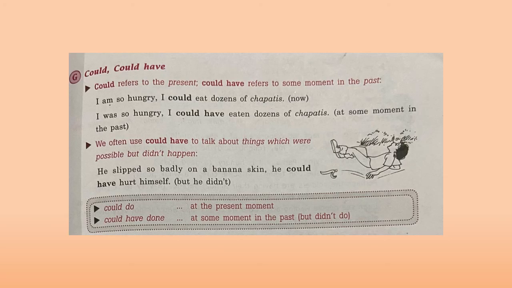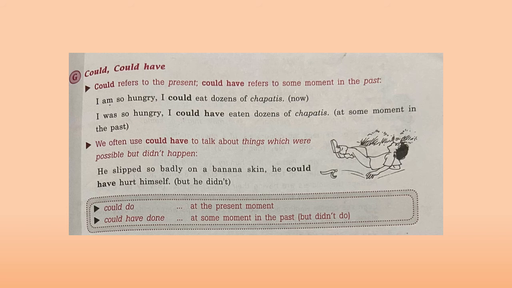Now, the uses of could and could have. Could refers to the present, could have refers to some moment in the past. I'm so hungry, I could eat dozens of chapatis means at present, right now. It shows the present situation. I was so hungry, I could have eaten dozens of chapatis. Some moment in the past.